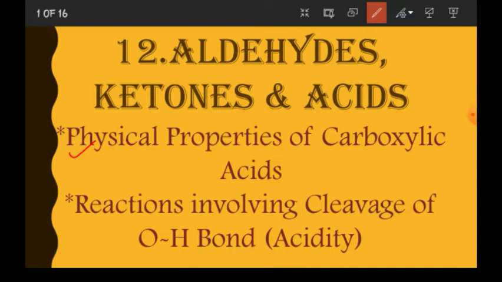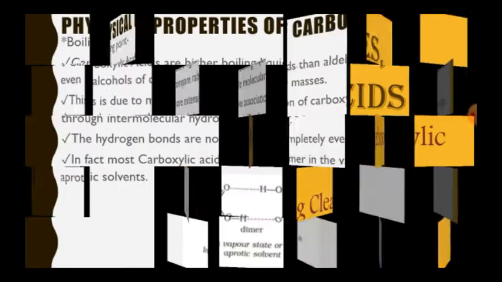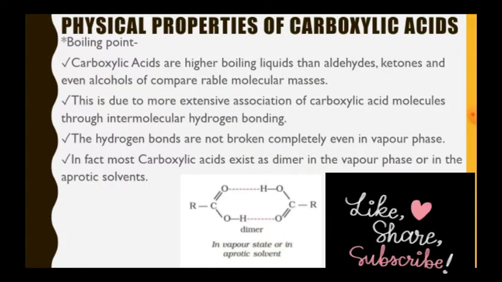First, reactions involving cleavage of OH bond. The COOH group is this, and we will see the cleavage of this OH bond. Since this bond will break and H plus will be released, this property we will study under acidity of carboxylic acids. So first let us see the physical properties of carboxylic acid.